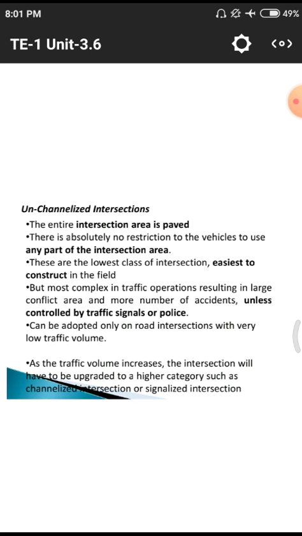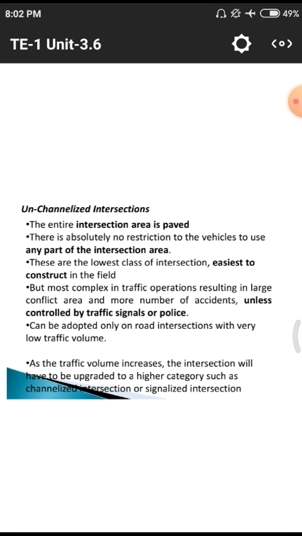Next one, that can be adopted only at road intersections with low traffic volume. At those particular points there may be a separate police team monitoring to avoid accidents. As the traffic volume increases, the intersection will have to be upgraded to a higher category such as channelized intersections, signalized intersections.